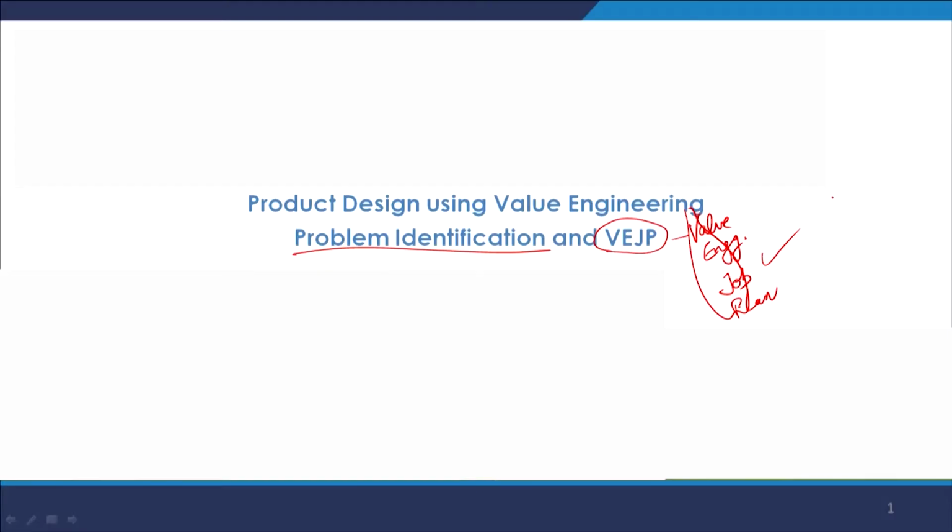On your screen you can see that our target today is problem identification. There are standard methods of problem identification. We will not go into detail, but majorly our target today will be to learn more about the value engineering job plan, which is abbreviated as VE JP. So, our target is the value engineering job plan. So, let us quickly go to the problem identification stage.